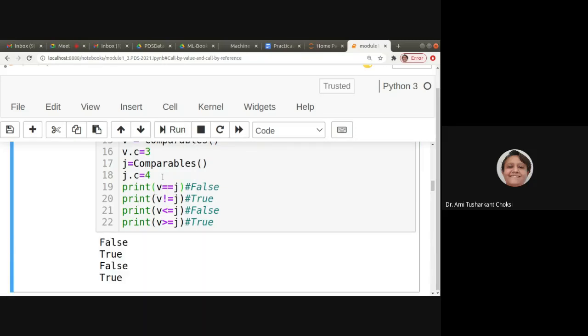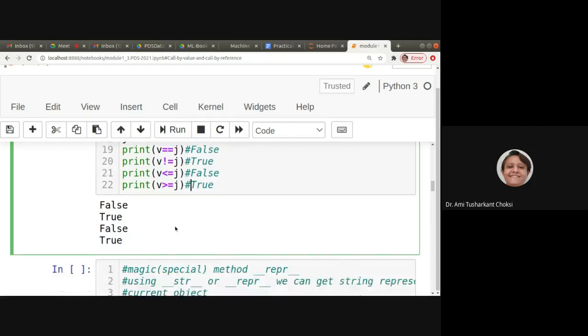V is equal to J? 3 and 4 are not equal, so false. V is not equal to J? Yes, it is true. V is less than or equal to 4? It is false. And what about V is greater than or equal to J? It is true. Right? So that's what we are getting now.